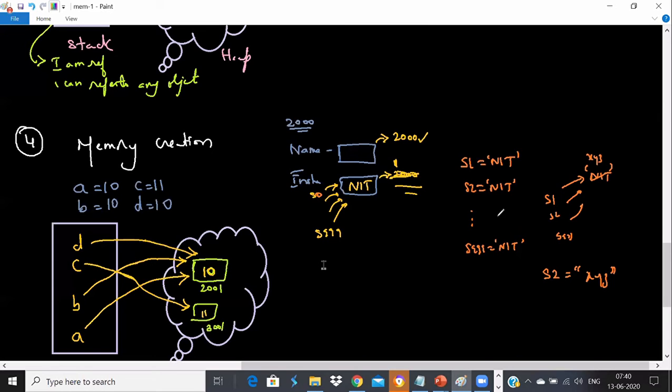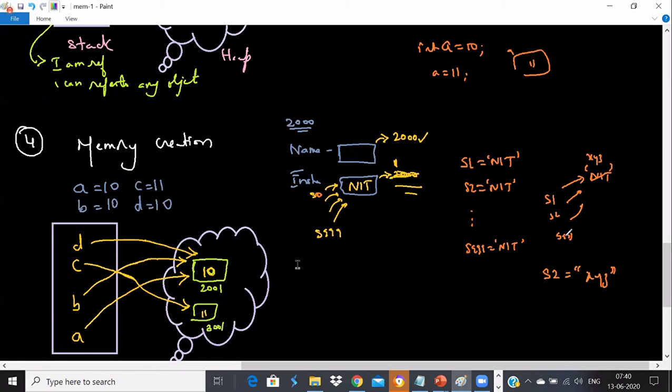Imagine like in C language, when you say A is equal to 10 and then A is equal to 11, the same object gets updated to 11. If it were updated in Python, do you agree that all the references would get changed now? Yes, it would change for all 999 variables.